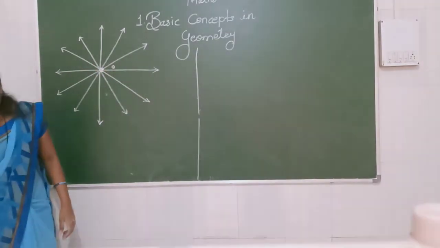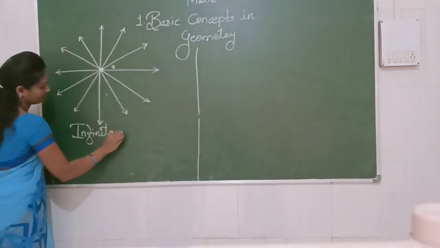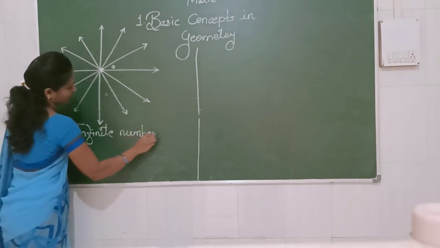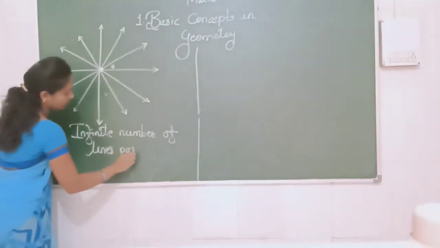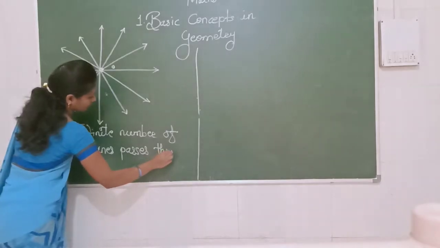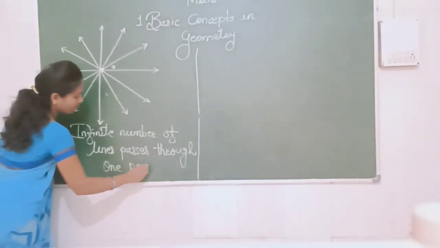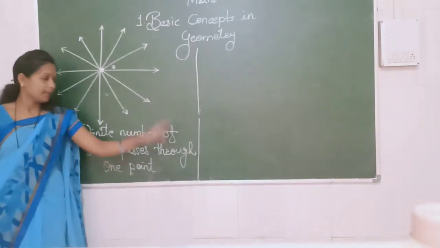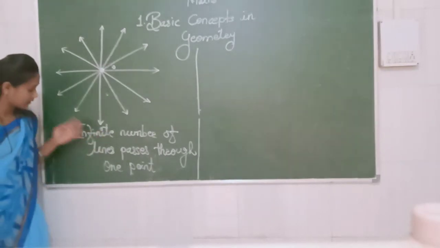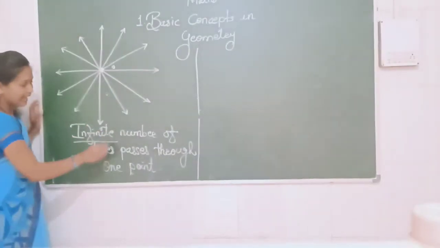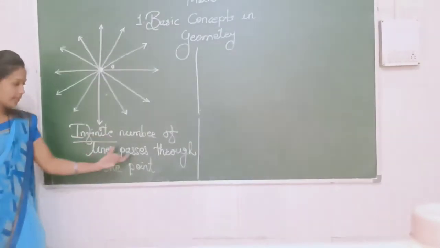If you want to write down this: infinite number of lines passes through one point. And please pay attention to this statement, because this statement occurs in your fill in the blanks. This is your fill in the blank: dash number of lines passes through one point. So, infinite number of lines passes through one point.